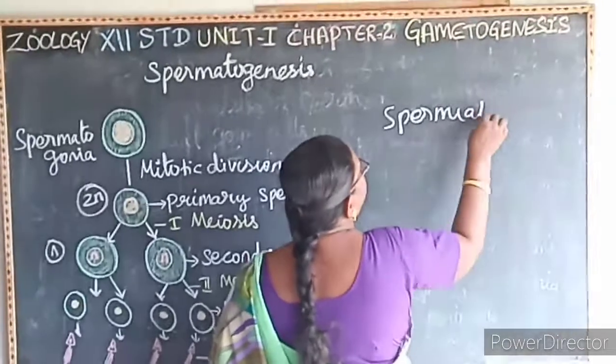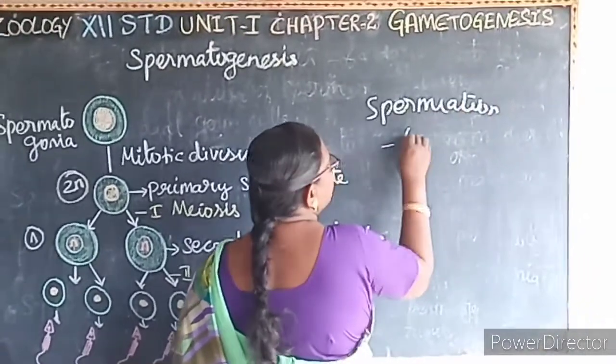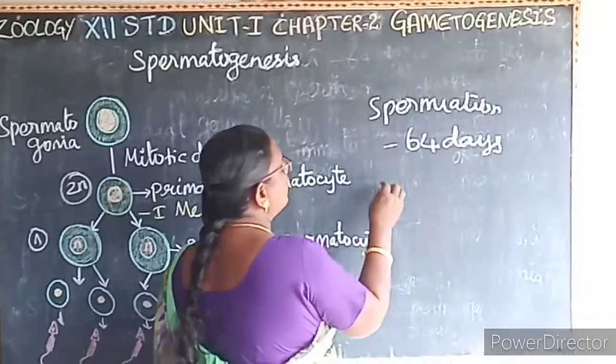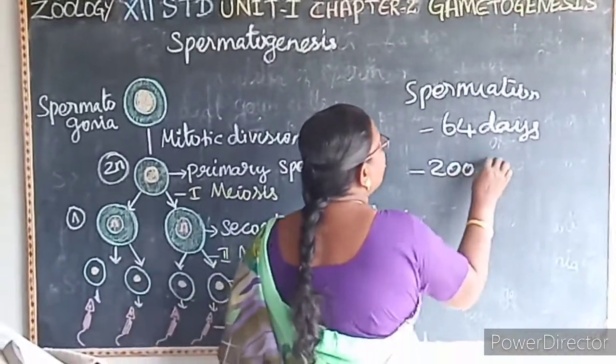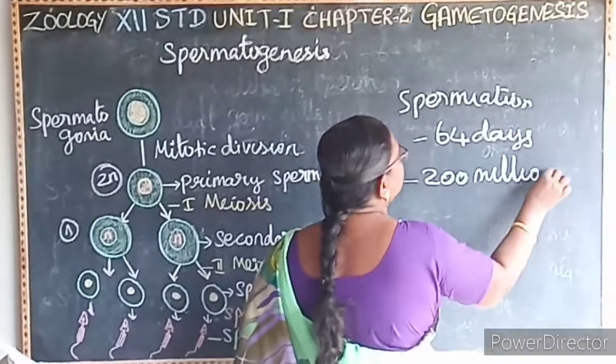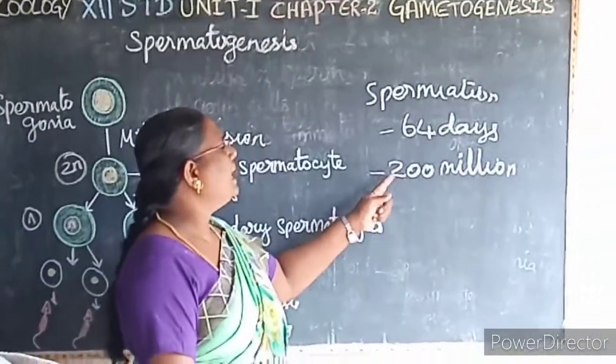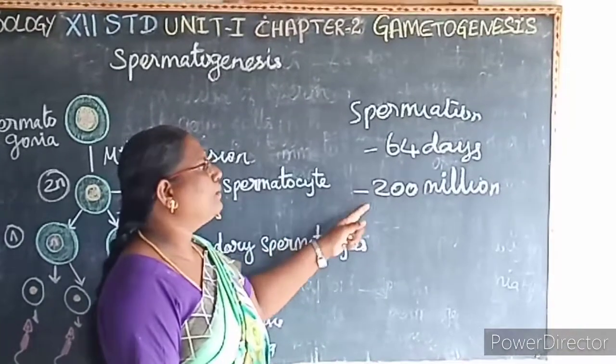The whole event of spermatogenesis takes about 64 days. The rate of production of sperms is about 200 million per day. All these are 1-mark questions.